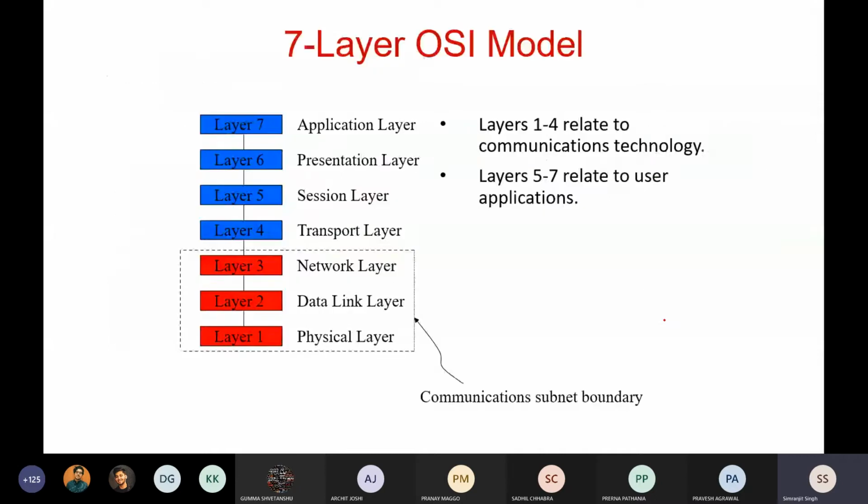The 7 layers that I already discussed in the first lecture are the physical layer, data link layer, network layer, and so on.